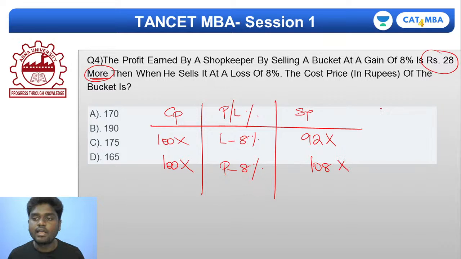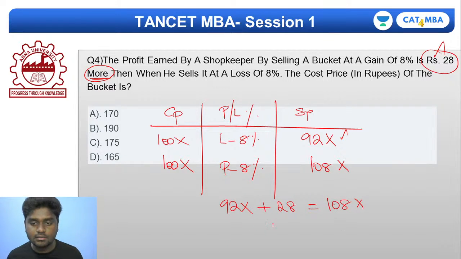So now, if 92x wants to become 108x, I need to sell it 28 rupees more. So I can say that 92x plus 28 is equal to 108x. From this, 28 is equal to 16x.